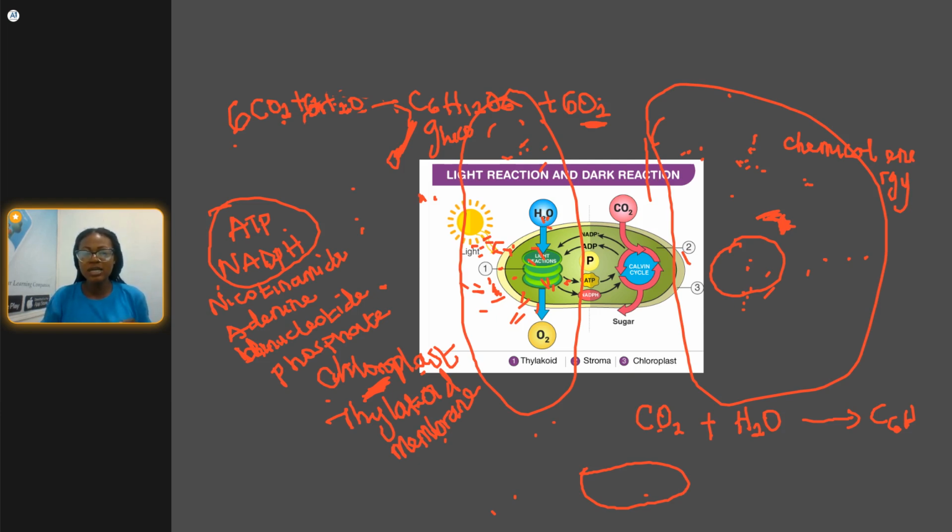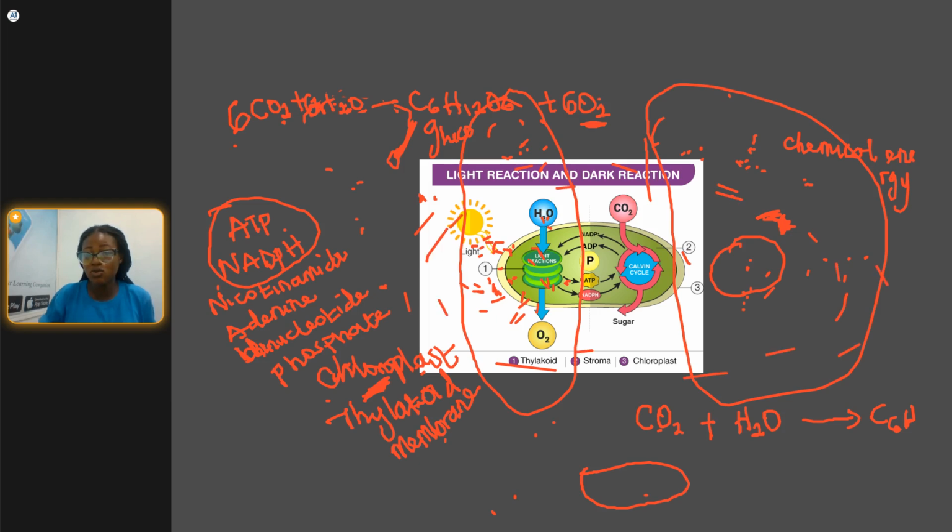And once again, what I said is that during the light stage, during the light reaction, there is sunlight. So the sunlight comes to shine to the thylakoid membrane in the chloroplast. All this reaction occurs in the chloroplast. As you can see, this is the structure of the chloroplast.